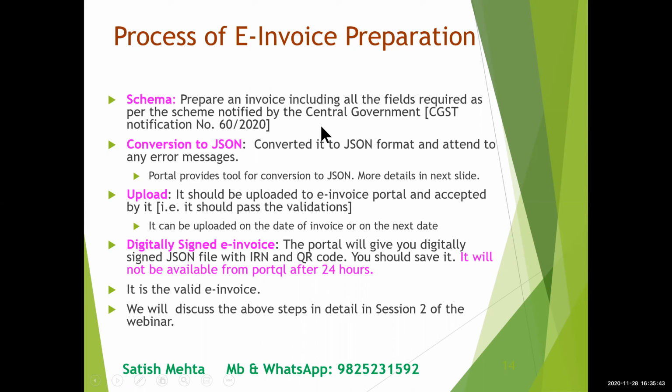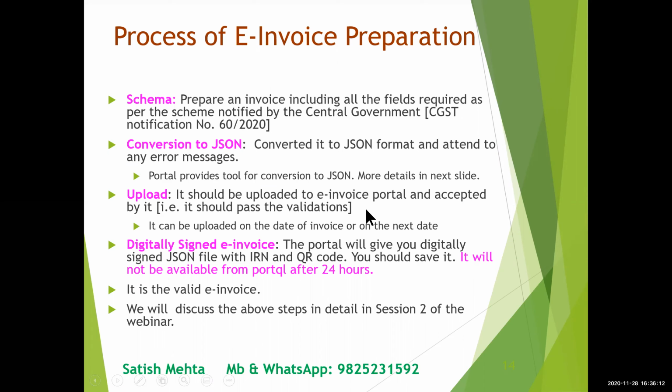Then once your software is as per the schema, you have to convert your invoice into a JSON file, for which government has provided a utility or bulk upload tool. You can use that bulk upload tool, and there is an option to convert to JSON file. So for each invoice, a JSON file will be prepared.